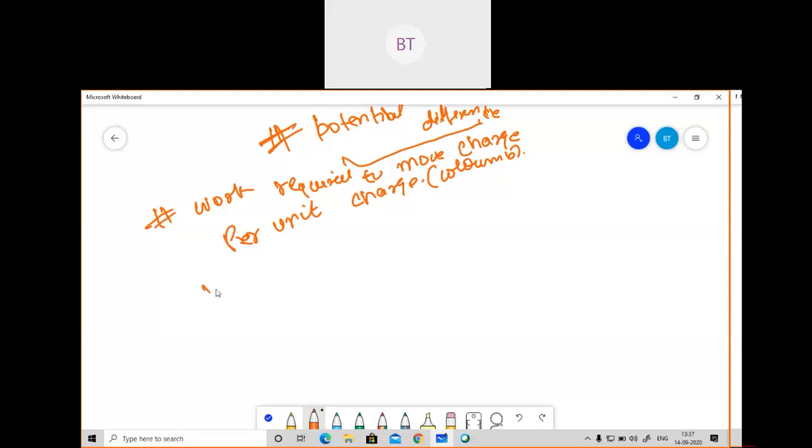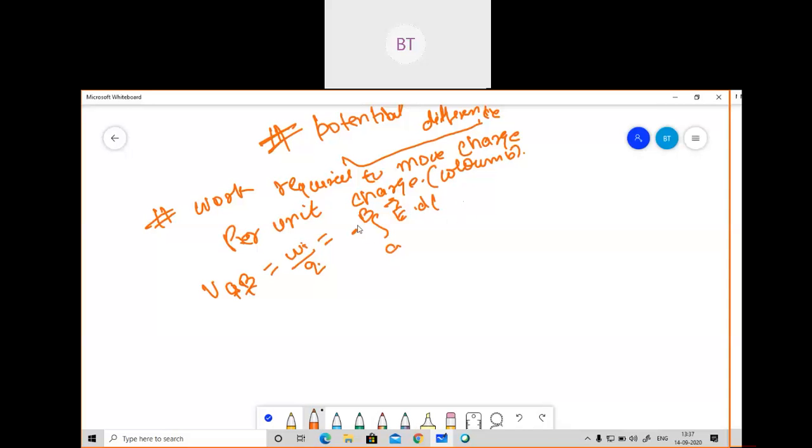If I write VAB, what will it be? VAB will be the work done by this electric field to move this charge from point A to point B. If I have to represent VAB, I will write W by Q, that is work per unit charge. And we have already seen how to define it: the integral from A to B of E dot dl, with a minus sign. In the bracket, this is the work required to move per unit charge.